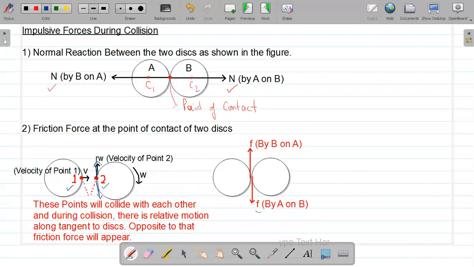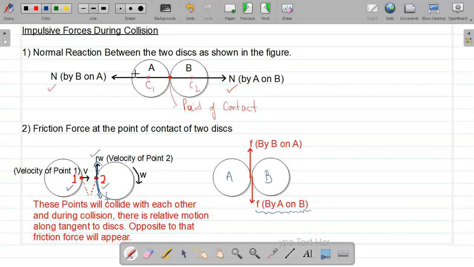That is the friction force by A on B, and as per Newton's third law, if a friction force acts at point 2 against the tangential velocity of r omega, then an equal and opposite friction force will also act on point 1, which is the point of disk A. So there will be a frictional force acting between disk A and disk B at the time of collision, and this friction will also be an impulsive force in this situation.